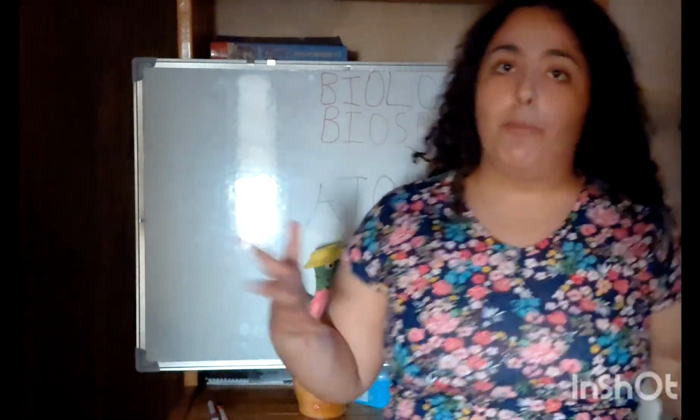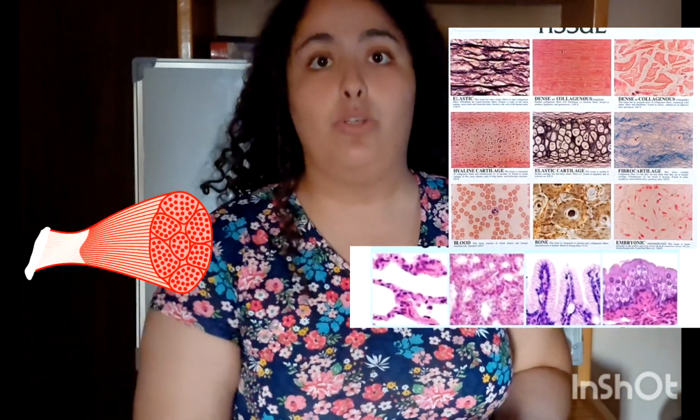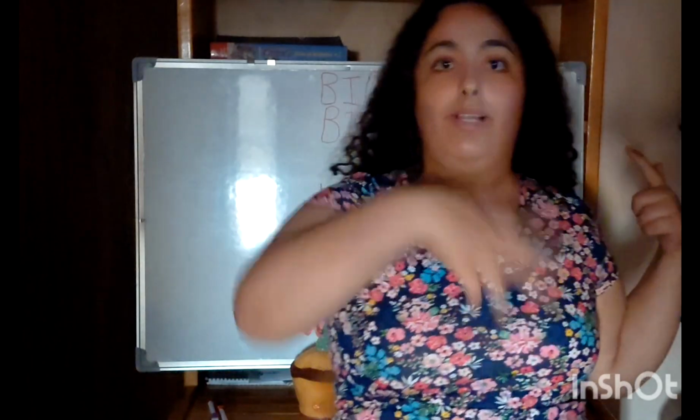The important thing now is those tissues will cooperate with each other to form the organ, which I think we all know. For example, the organ of heart. You know your heart. Your heart consists of muscular, connective, and epithelial tissues that cooperate with each other to form the organ. So your organ can be your pancreas, your heart, your lungs, or any other organ in your body.